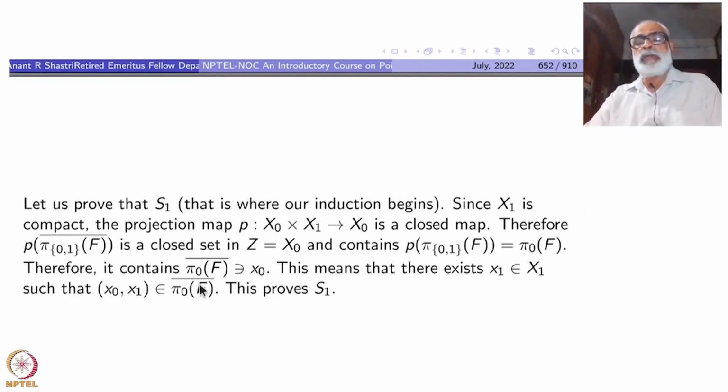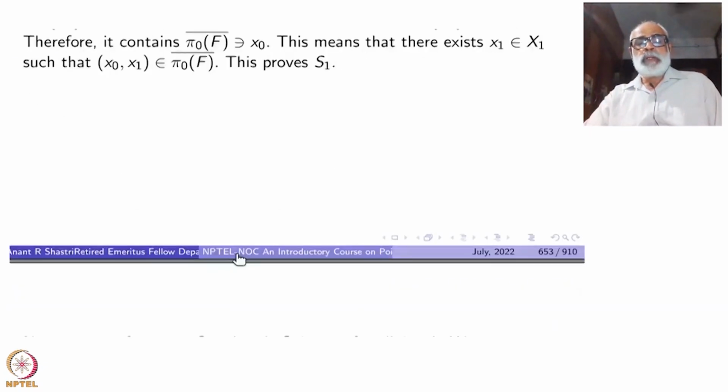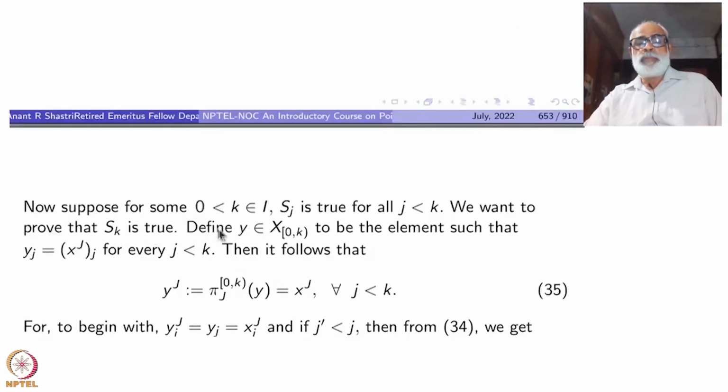I have explained this already before. Now I am using this new notation. So this is the way from x1 to x2, x3 and so on; we can keep going very easily. All right. But now we want to use induction directly. So S1 is true. Now the next thing to prove: suppose for some k inside I, not equal to 0, this should be 0, it's not O, Sj is true for all j less than k.